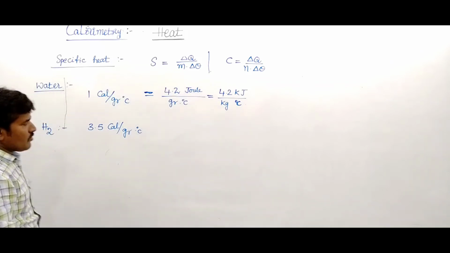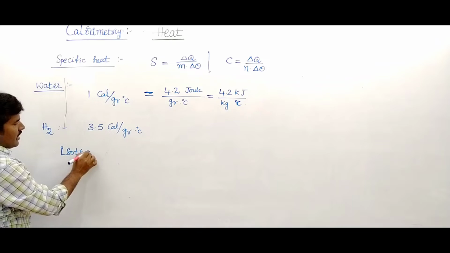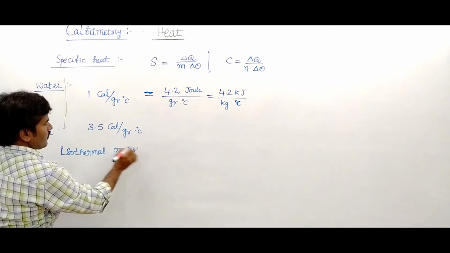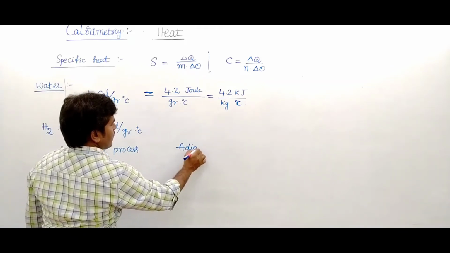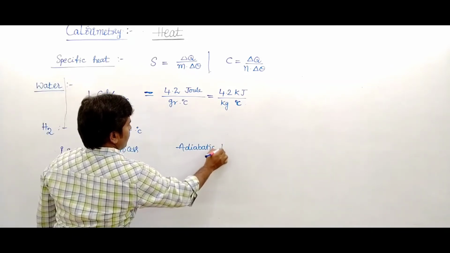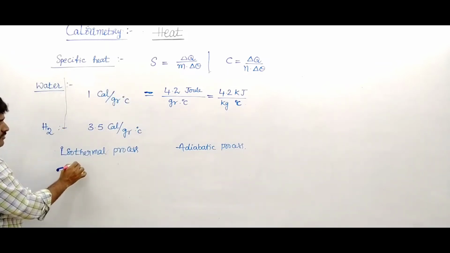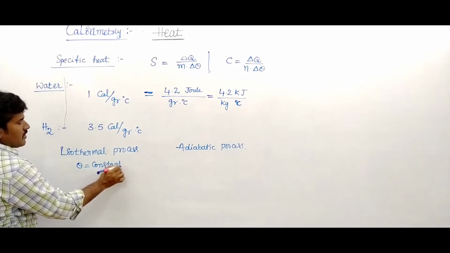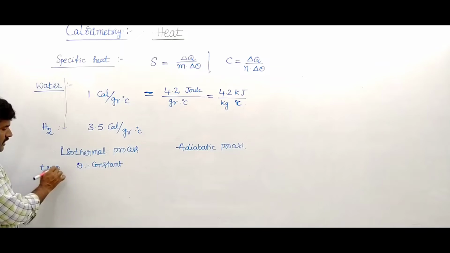But what is the specific heat in isothermal process and adiabatic process? In isothermal process, temperature remains constant.